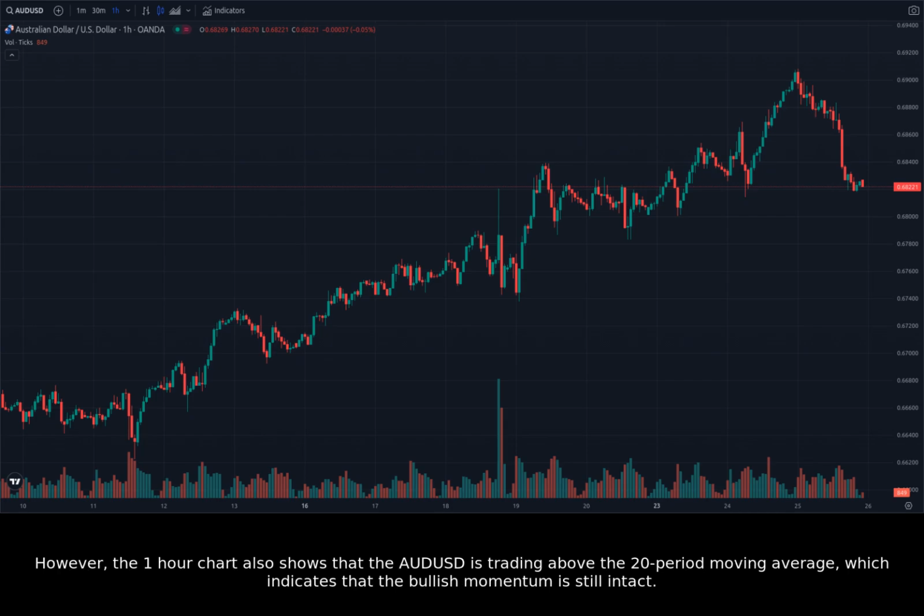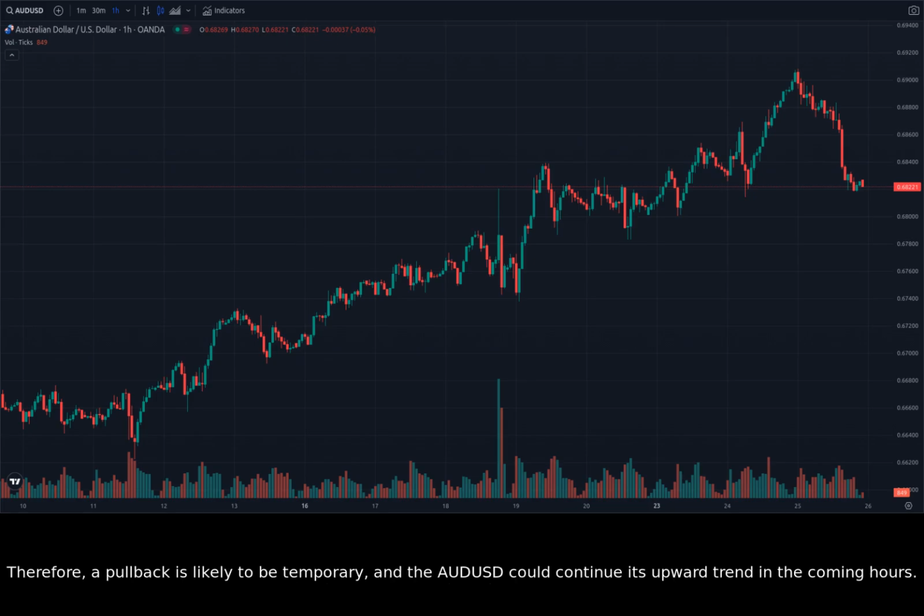However, the 1-hour chart also shows that the AUDUSD is trading above the 20-period moving average, which indicates that the bullish momentum is still intact. Therefore, a pullback is likely to be temporary, and the AUDUSD could continue its upward trend in the coming hours.